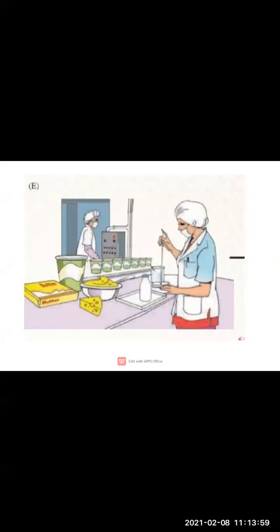Clear, children? What are they called? Quaternary occupations. Now see, children, all these activities, all these services, are directly related to the primary or secondary occupations. Again, I will tell you what is primary occupation. The occupations which provide the products which we get from nature are called primary occupations.